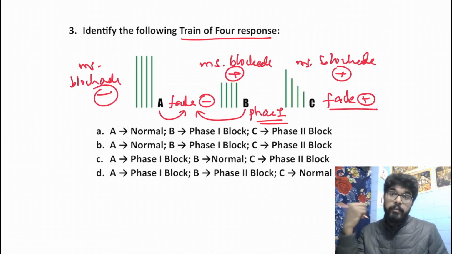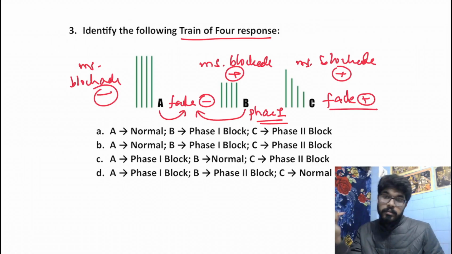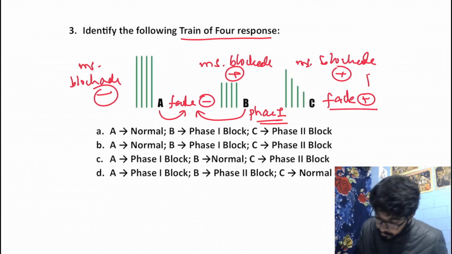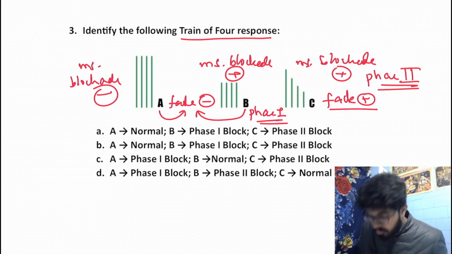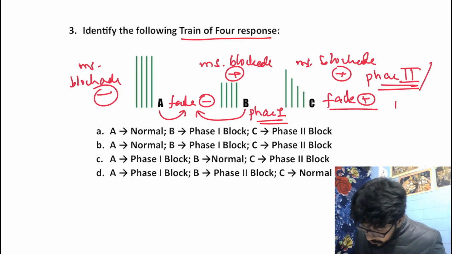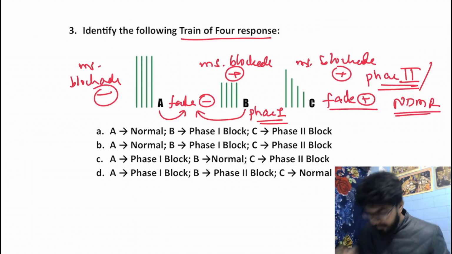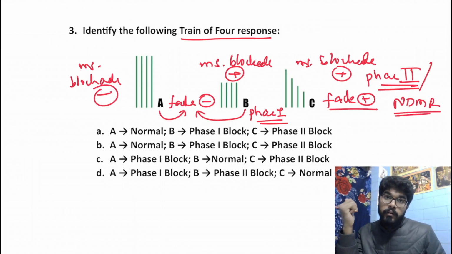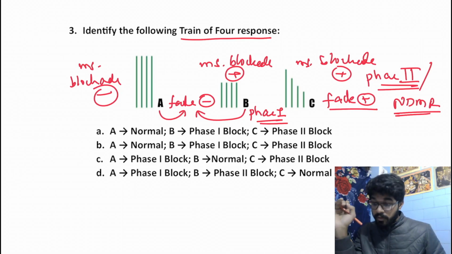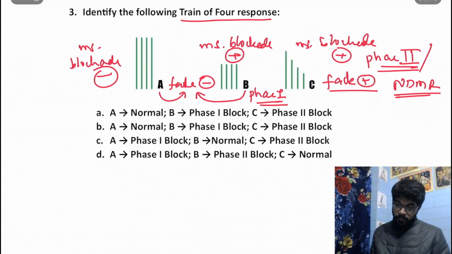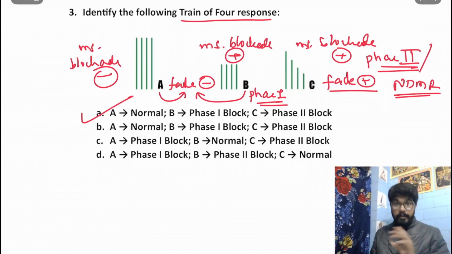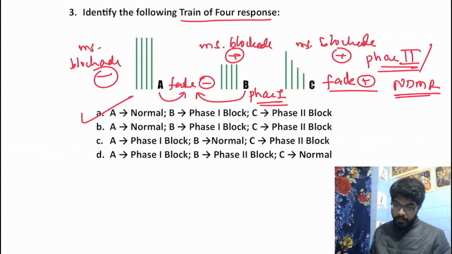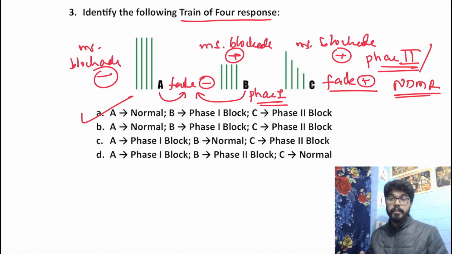And when we have both muscle blockade and fade, that is phase 2 of DMRs, which is similar to that of NDMRs. Phase 2 of depolarizing muscle relaxants is similar to the normal response to non-depolarizing muscle relaxants. So our answer should be option A: A is normal finding, B is phase 1, C is phase 2.